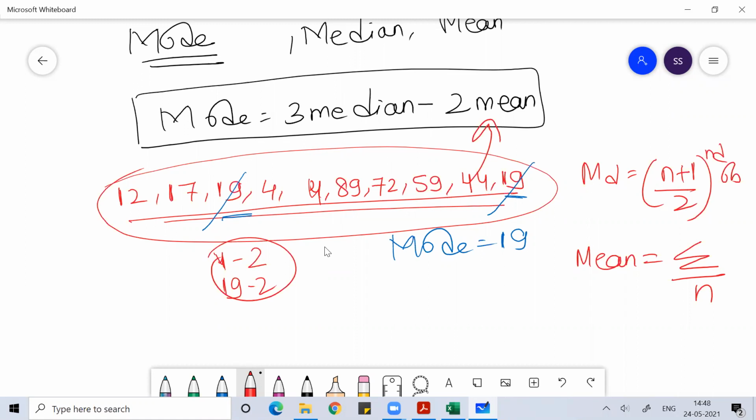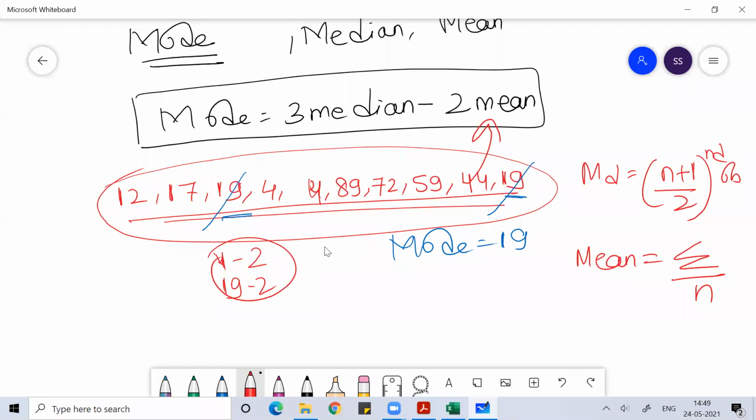So for manufacturing shirts, they are not going to calculate the total height of Indians divided by the total number of Indians, or arrange the heights in ascending order and find the middlemost value. So what they use is mode. Mode is all about repetition. I hope you are understanding.